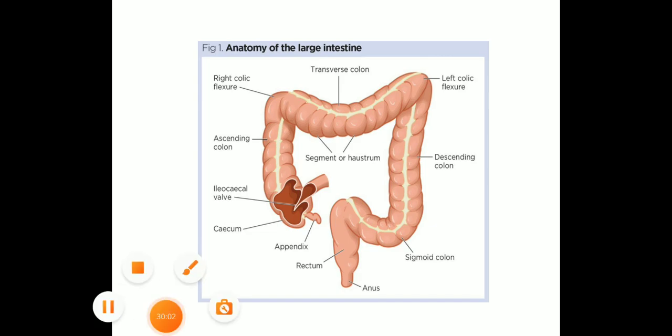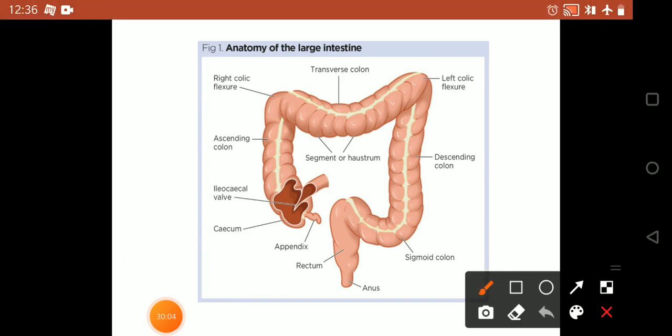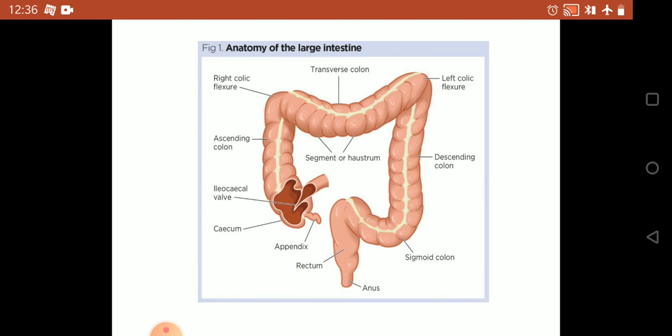Through the rectum the undigested food will be thrown out by the anal opening. So this is how digestion takes place, and the anatomical feature of the large intestine.